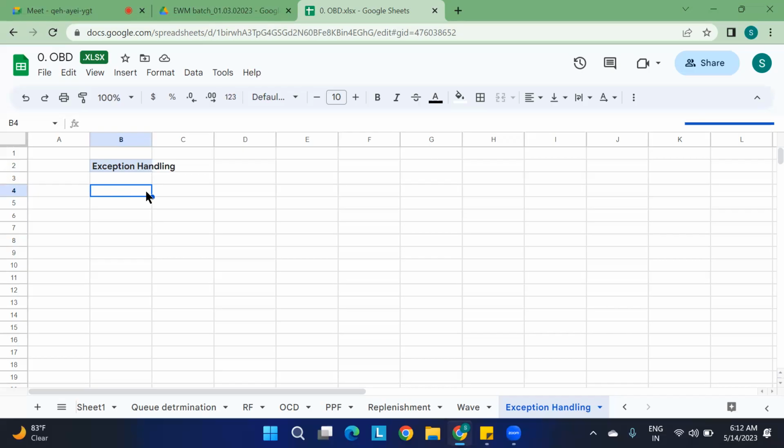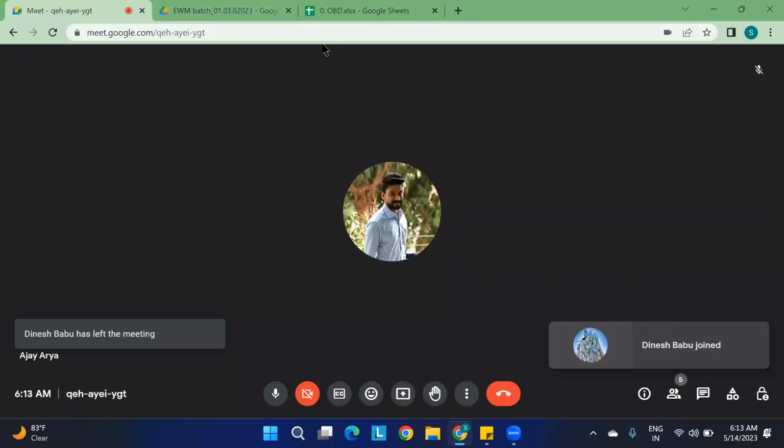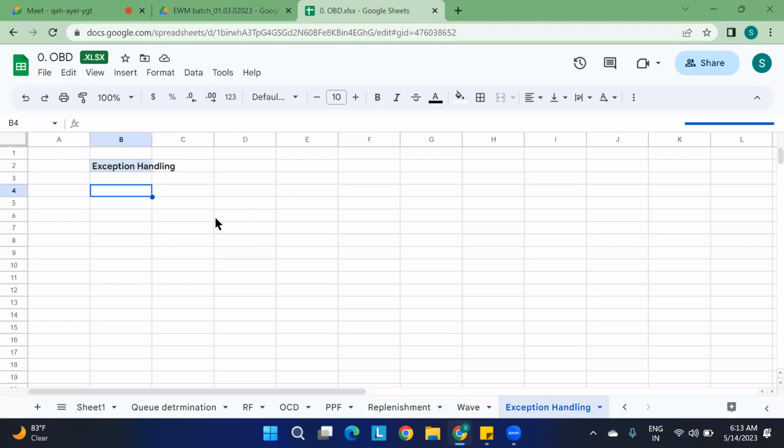That is one thing. Second, let us consider you are doing the outbound delivery order for some quantity. The system also showed 20 quantities, 50 quantities, like that. But when you go to the bin, you found that your outbound delivery order is generated for 10 quantities, but only 5 quantities are available. So that time you can pick 5 quantities.